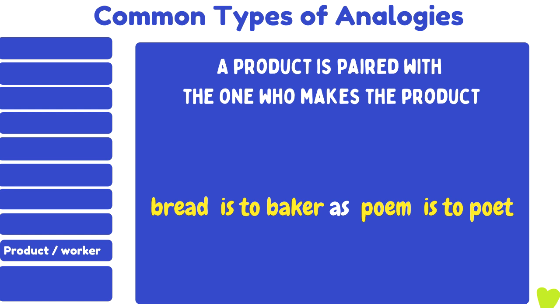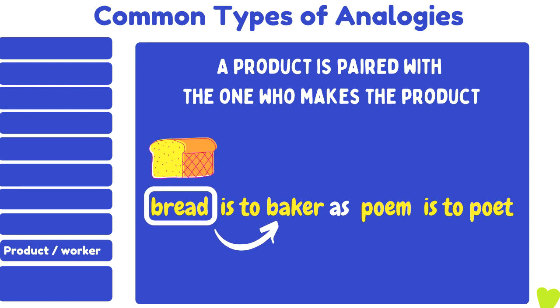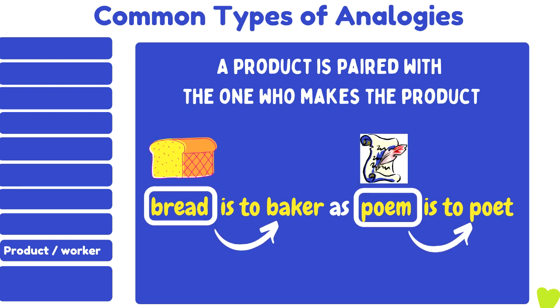Product and worker. A product is paired with the one who makes the product. Bread is to baker as poem is to poet. A bread is made by a baker and a poem is made by a poet.